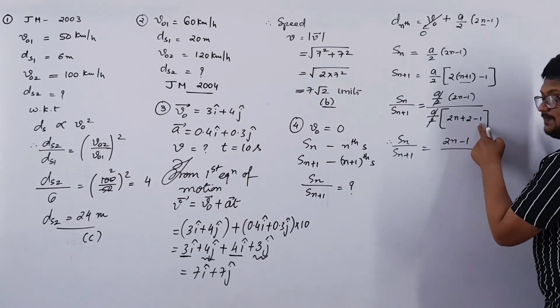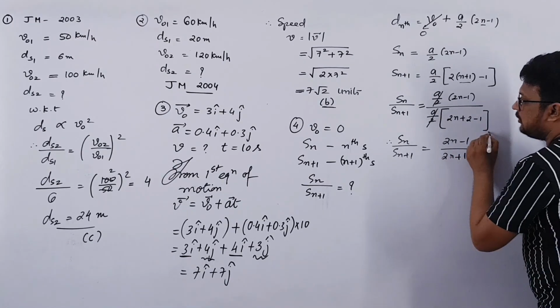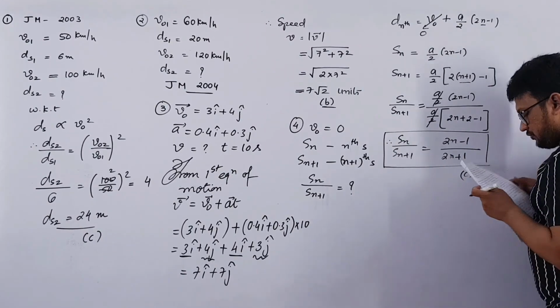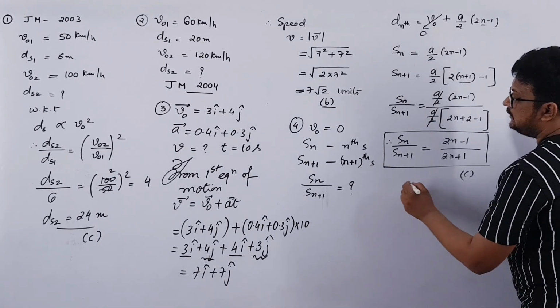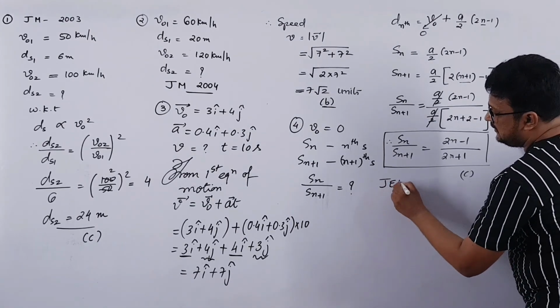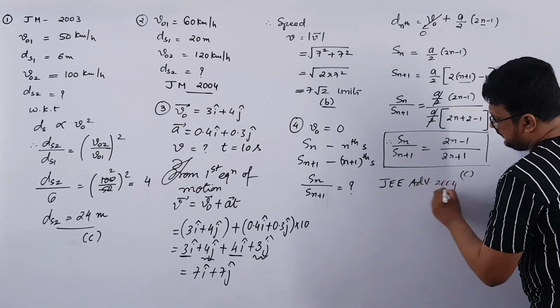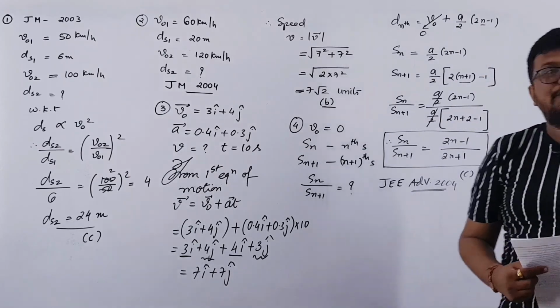Plus 2 minus 1 is plus 1, so 2n plus 1. Clear? This will be your answer. Option C is correct. And this question was asked in JEE Advanced 2004. Clear? So pause this video and copy this fast.